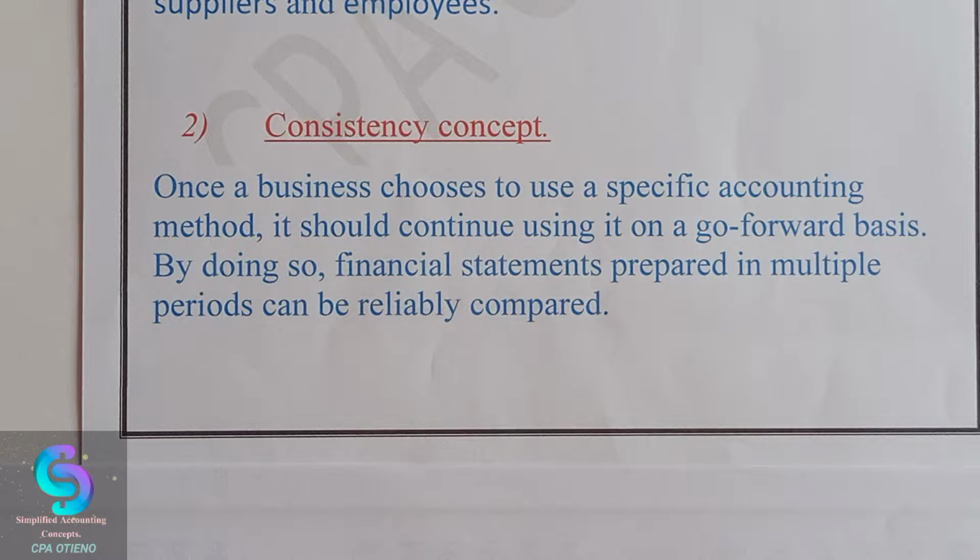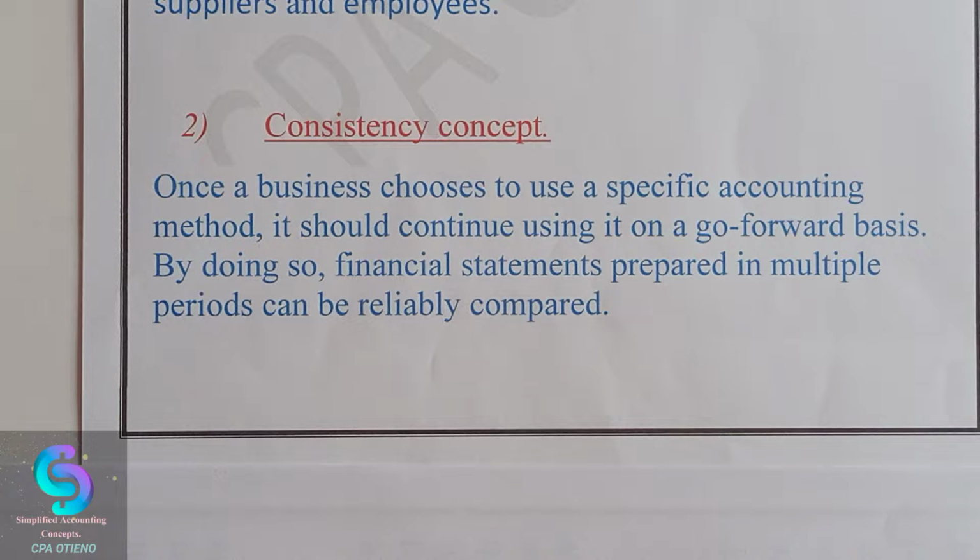Actually, that is the main intention of using the consistency concept. What does this mean? It means the policies that you use in preparing your financial statements, you are supposed to apply those policies consistently without deviating to take a different policy because of the new emerging trends.